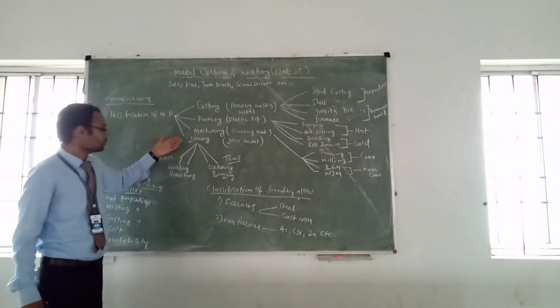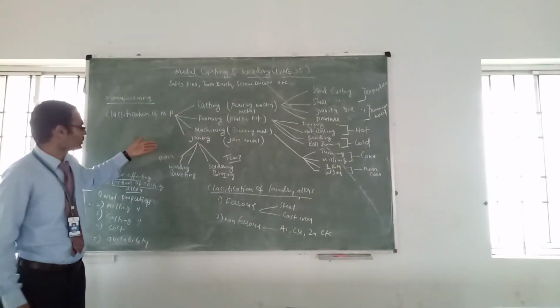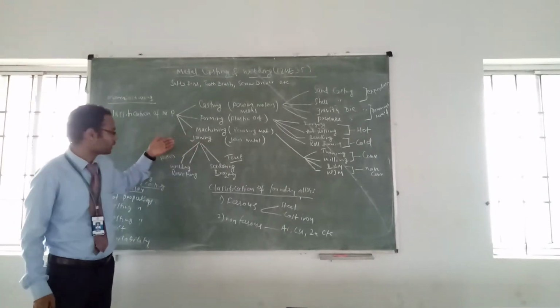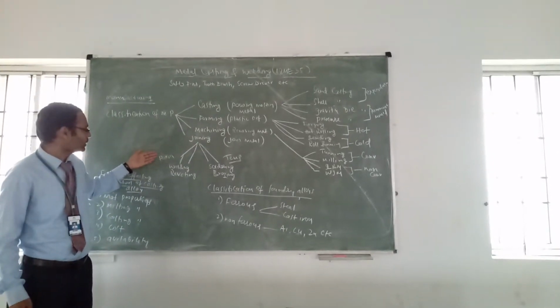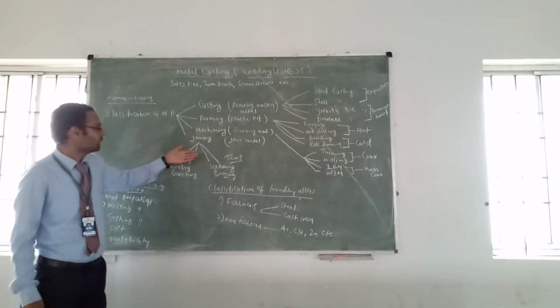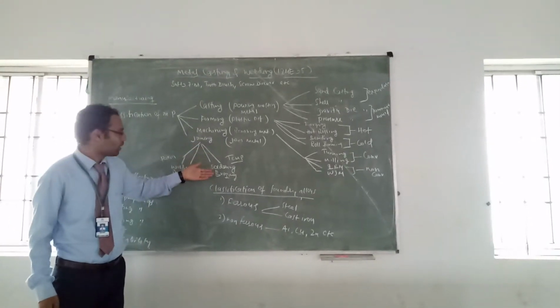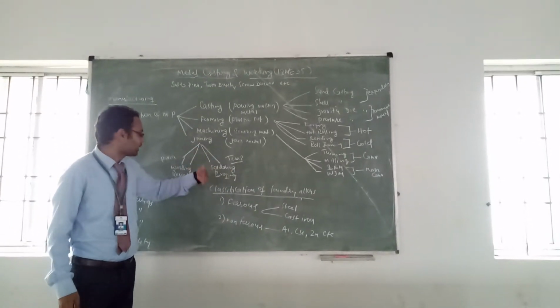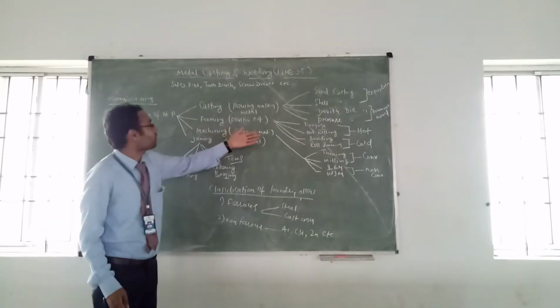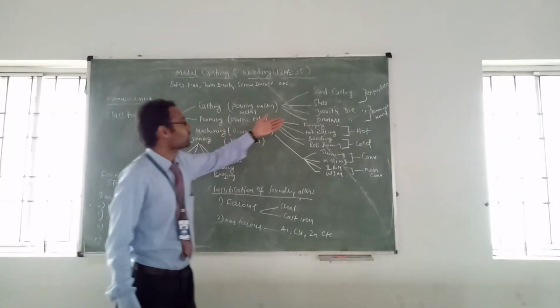Okay. Next, the last one is joining. Again, they are classified into two types, that is permanent and temporary joining. Permanent means welding, riveting, etc. Temporary means soldering, brazing, these processes. Okay, this is about the classification of manufacturing processes.